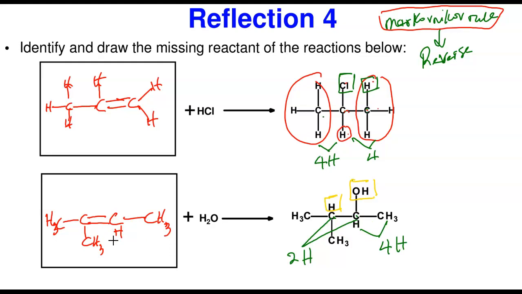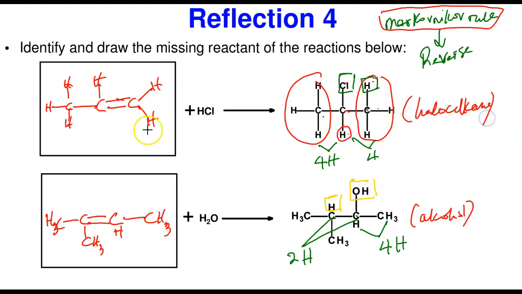So this is exactly what it means: you're going to start with this, react with this to form this product. Remember again, this is an alcohol, because addition of water to an alkene forms an alcohol. Here, this is again a haloalkane.